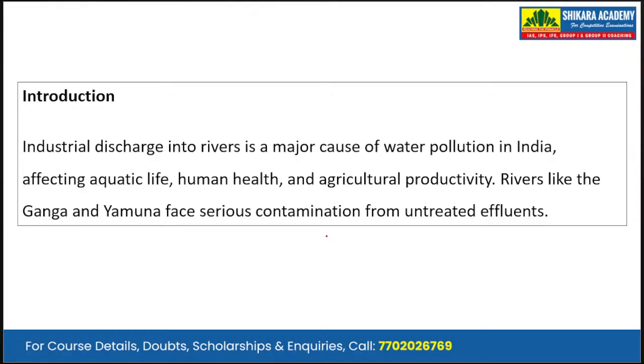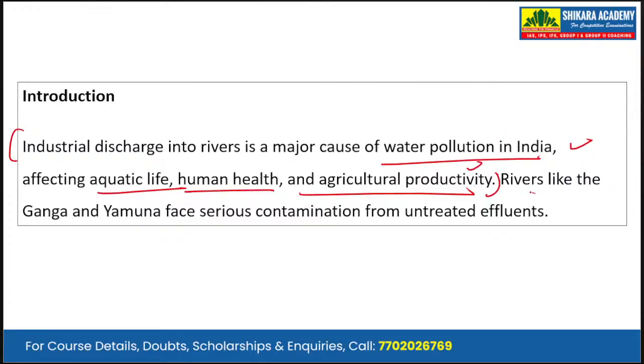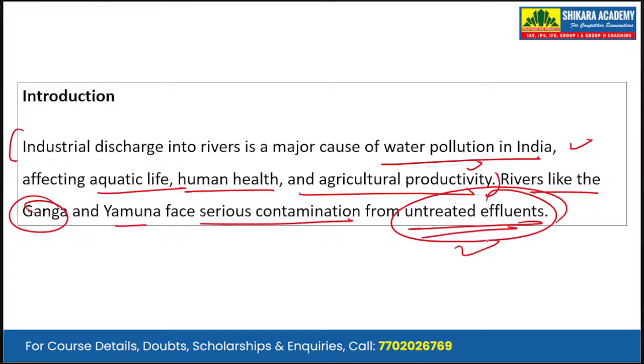Now, starting with the introduction, industrial discharge into rivers is a major cause of water pollution in India, affecting aquatic life, human health, and agriculture productivity. So, we have dealt with the introductory statement of the question in the introduction itself. Rivers like the Ganga, Yamuna, they face serious contamination from untreated effluents.